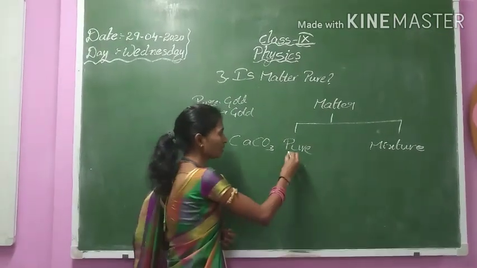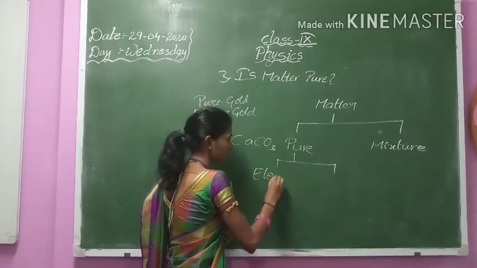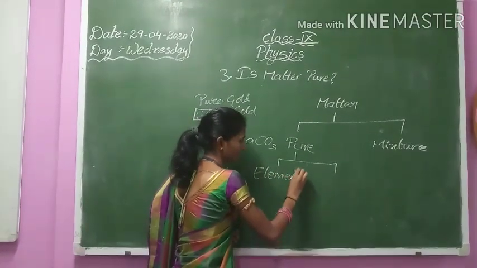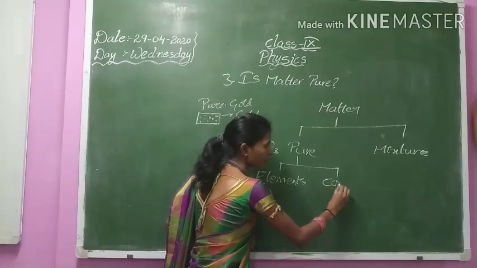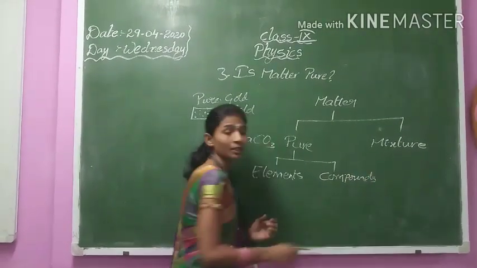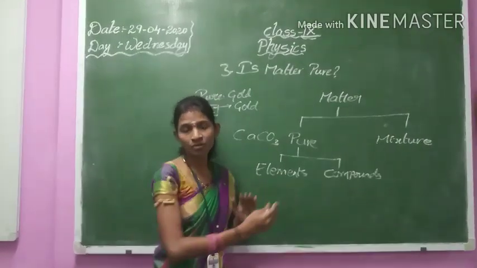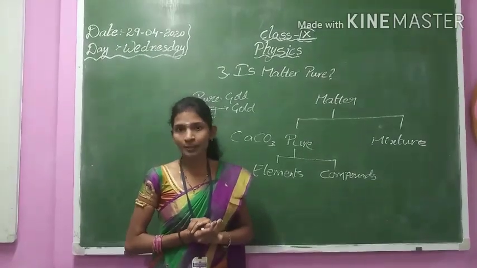If we consider pure substances, all the elements and compounds come under pure substances. All the elements and compounds are considered pure substances.